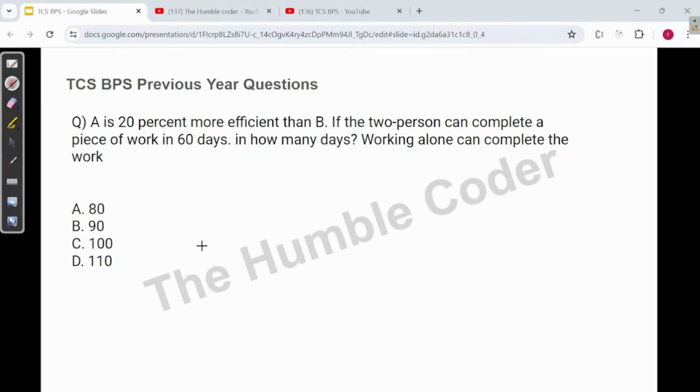So now again, before starting this question, just try to practice on your own. If you can't do it, you can check the solution. If you can solve it, then post your answer in the comment right now itself, and then later on check it with my solution. Okay, so let's start solving this question.